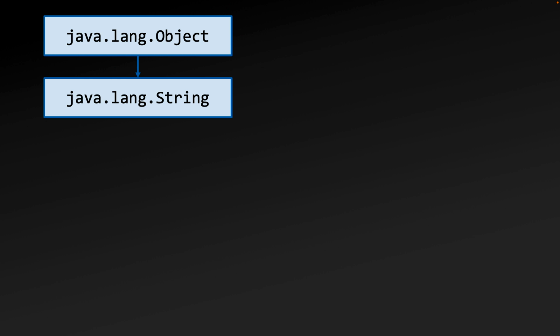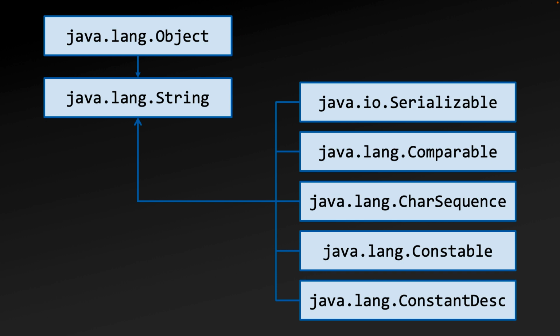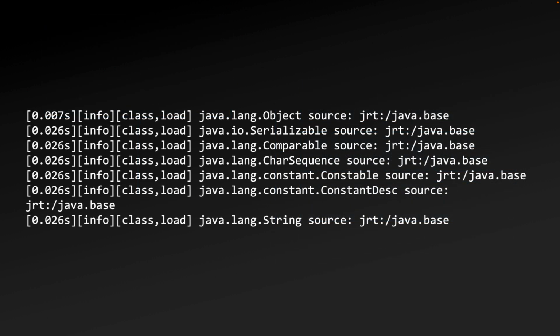String also implements Serializable, Comparable, CharSequence, Constable, and ConstantDesc. If we go back to the output, we see these are the first 7 classes that are being loaded. Of course, these are only the first 7 classes. In total, some 469 classes will be loaded and initialized if you're using JDK 20 like I am.